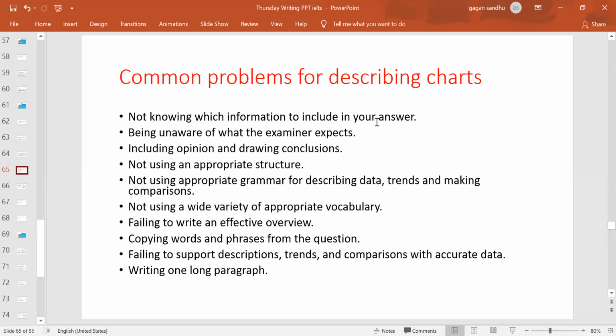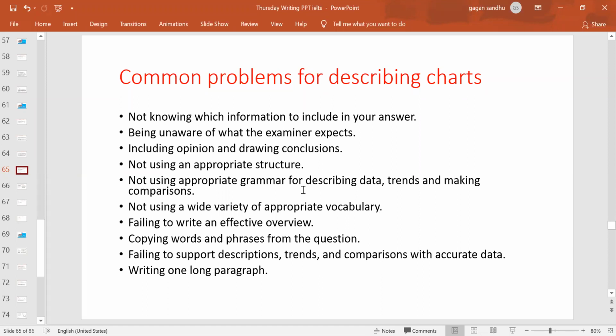These are the common problems for describing charts. Not knowing which information to include in your answer. But I think by now you know what information to be picked up from the diagram. Being unaware of what the examiner expects. I told you the expectations of the examiner, what additions, what things they want to see. Including opinion and drawing conclusions must not be done, right? Not using an appropriate structure. We do have a 4 paragraph structure. We will be following that, sticking to that.